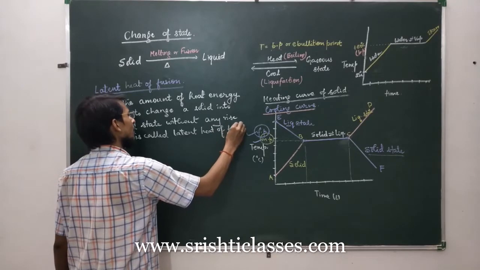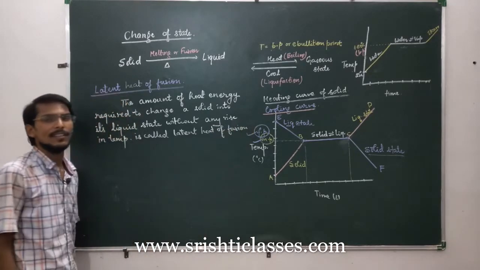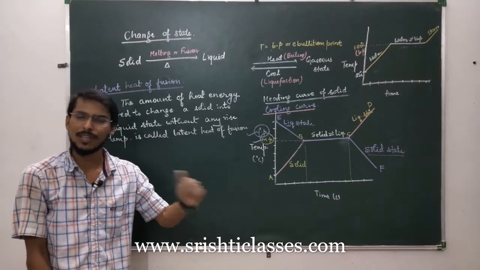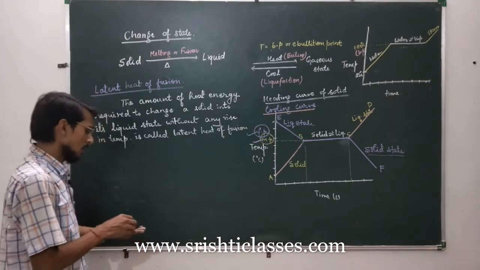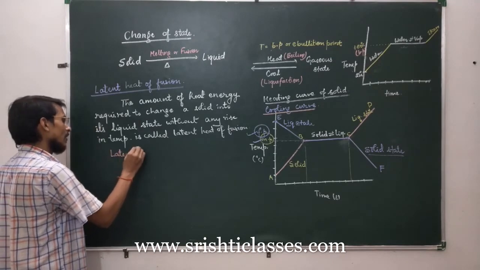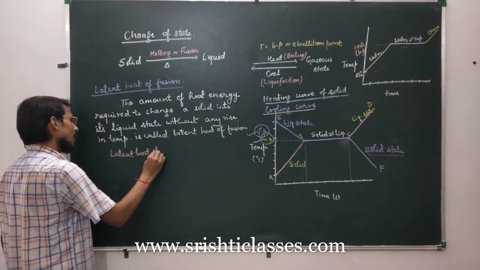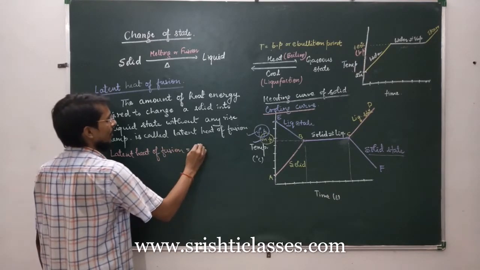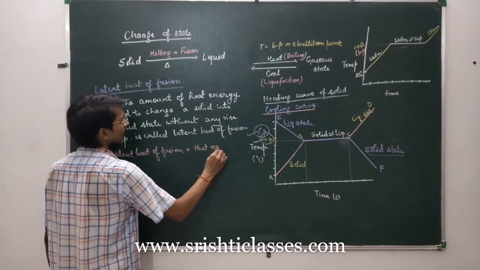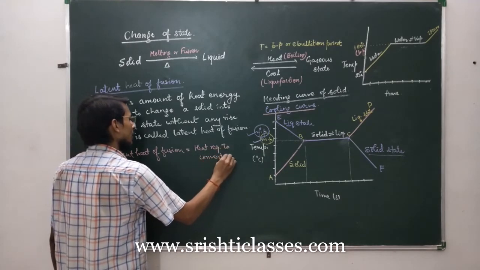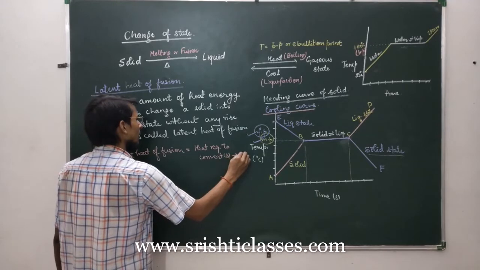So this is simply the amount of heat energy required to convert a solid into its liquid form without rise in temperature. So simply you can write, latent heat of fusion is equal to heat required to convert solid into liquid.